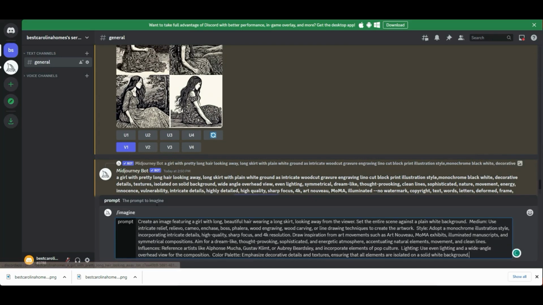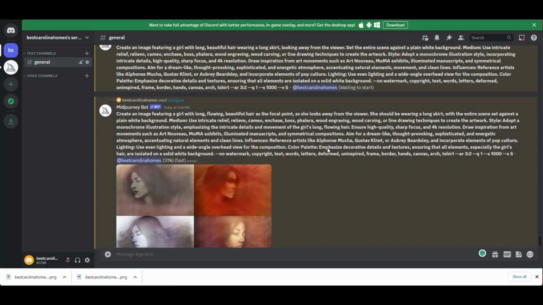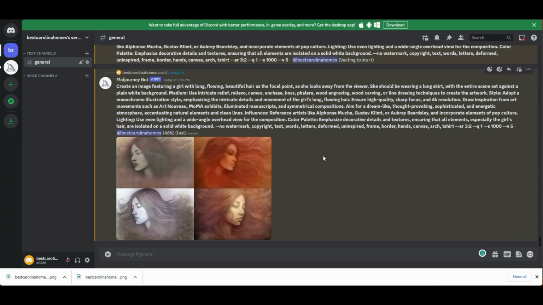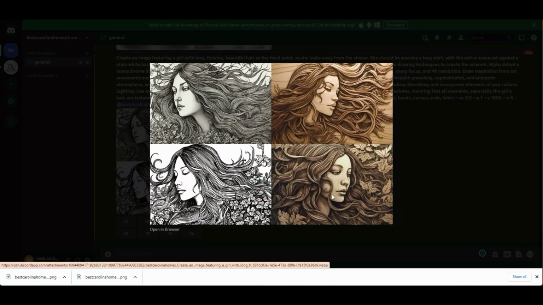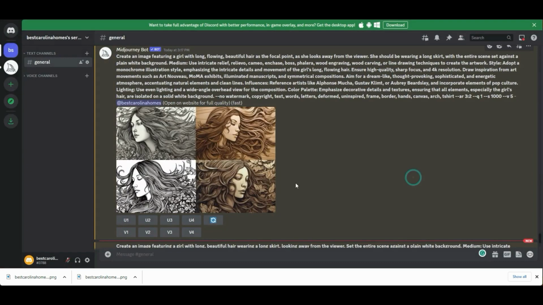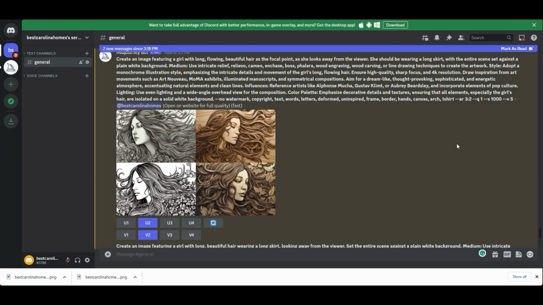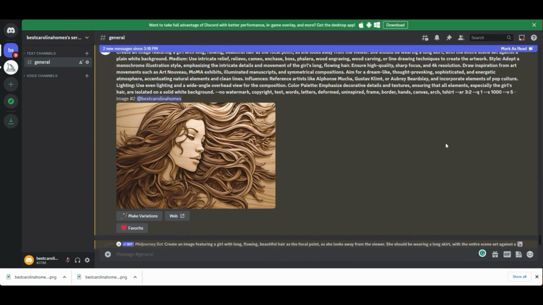Imagine those. Okay, return. And wait for it to run to 100%. And from those 4 pictures, the 4th one looked good. Okay, I really like that one. And the second one looked pretty good too. So I'll upscale the second one, U2. And also I'm going to vary the second one, V2.